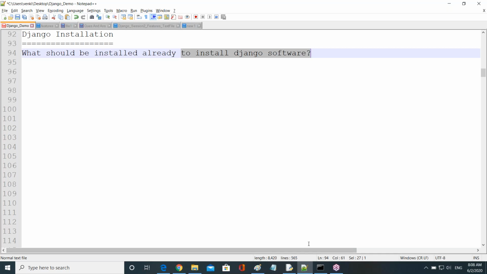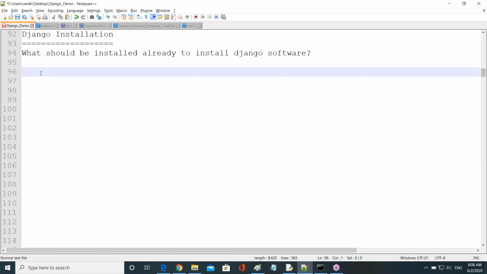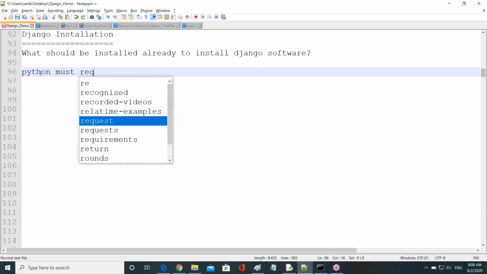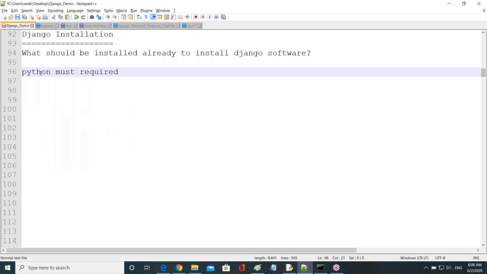Yes, a lot of people are messaging here. What is required compulsorily, guys? Compulsorily, Python is mandatory. Python should be installed, right? Python is required, guys. I'll tell you now why Python is required. So now I think you know, people, right? How to install the Python software, we know.